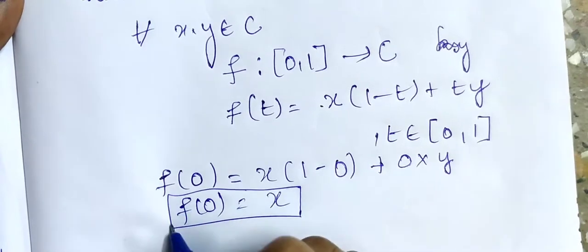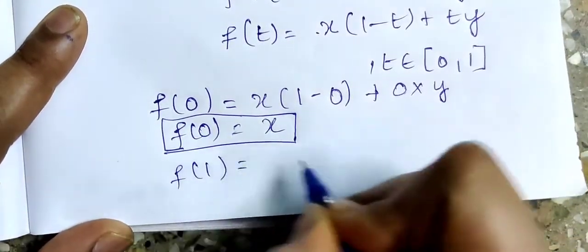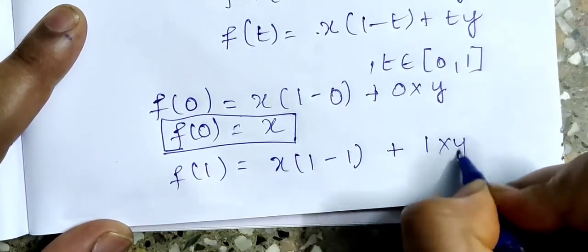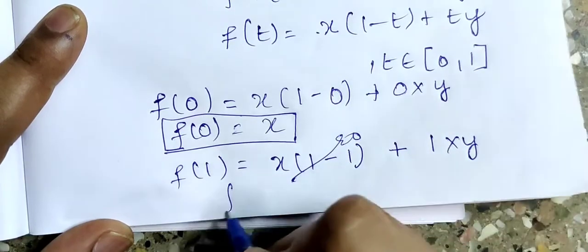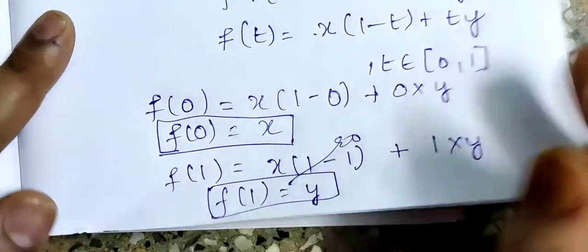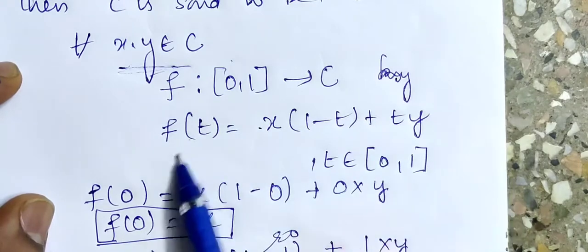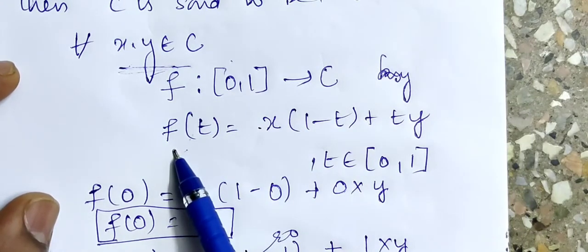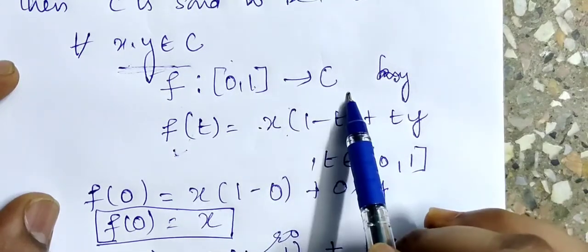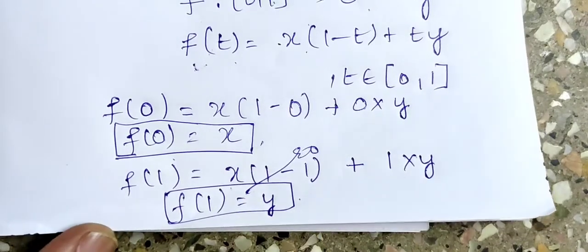That is, x is the initial point, and f of 1 is x(1 − 1) + 1·y. That is, we have got f of 1, the terminal point, as y. That is, for each element x, y belonging to C, we have got a function f from the closed interval [0, 1] to C such that f of 0 is x and f of 1 is y.